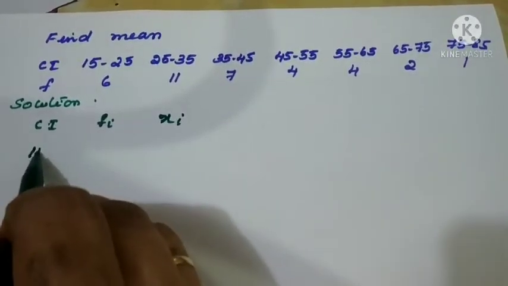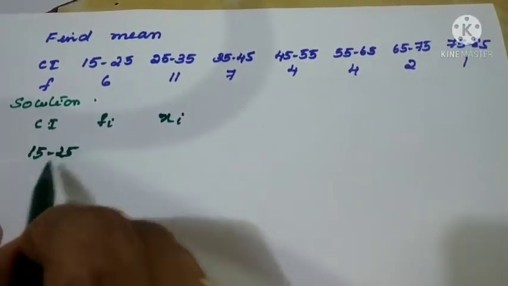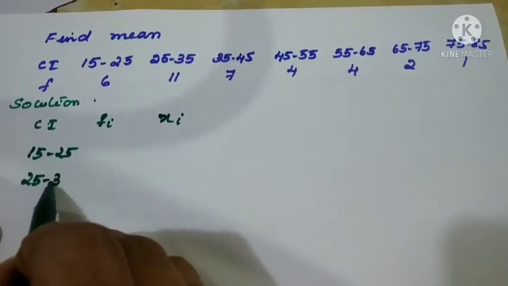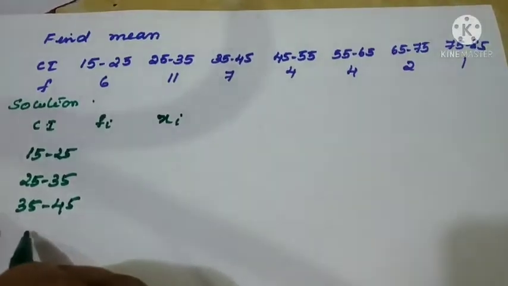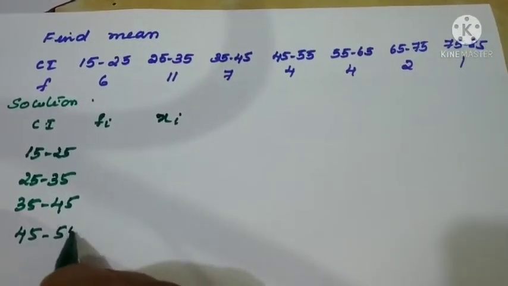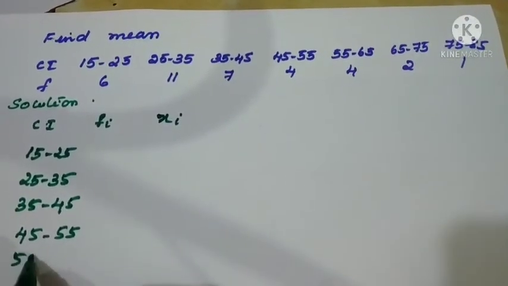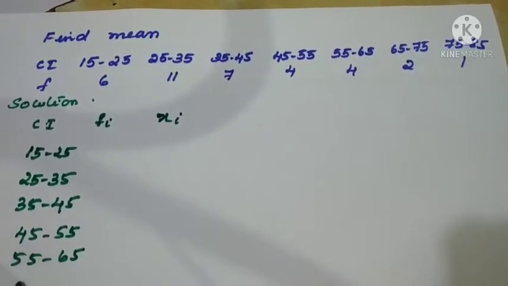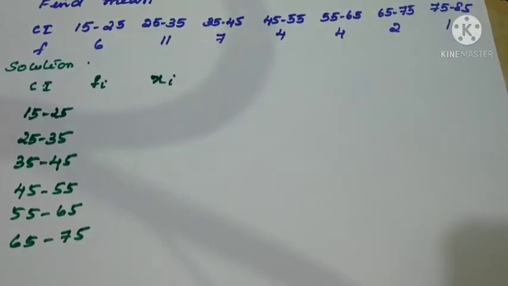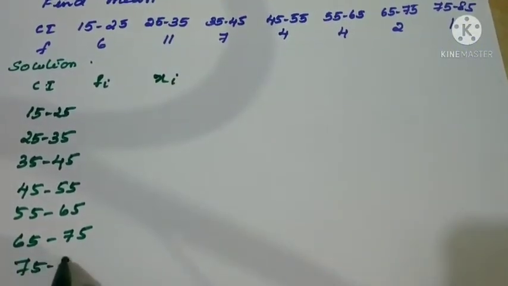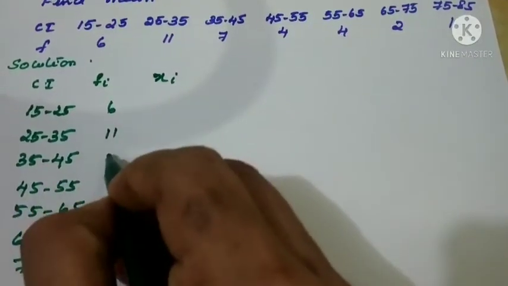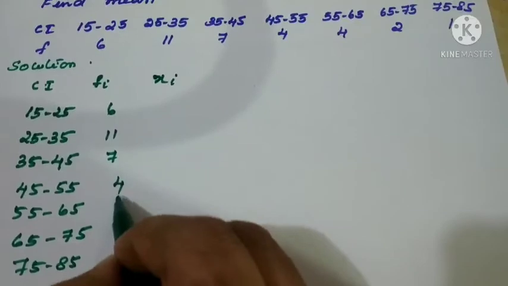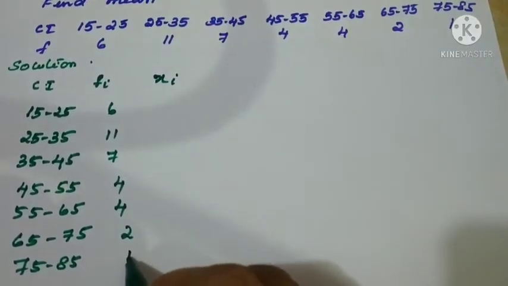So we'll complete that first. 15 to 25, 25 to 35, 35 to 45, 45 to 55, 55 to 65, 65 to 75, 75 to 85. Corresponding frequencies are 6, 11, 7, 4, 4, 2, 1.